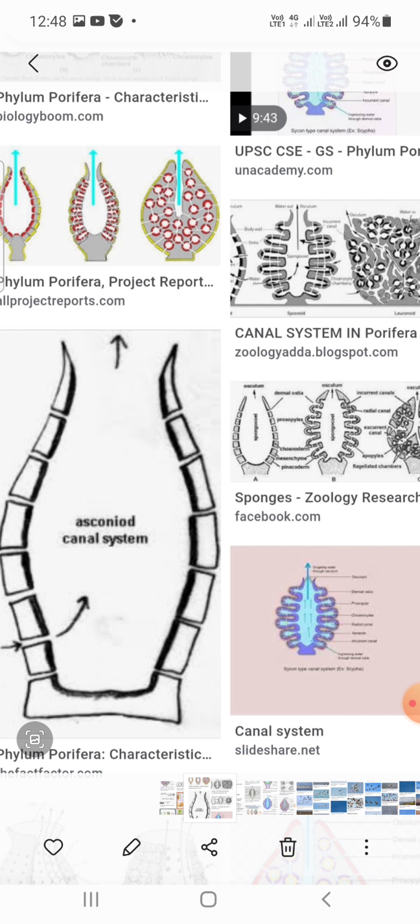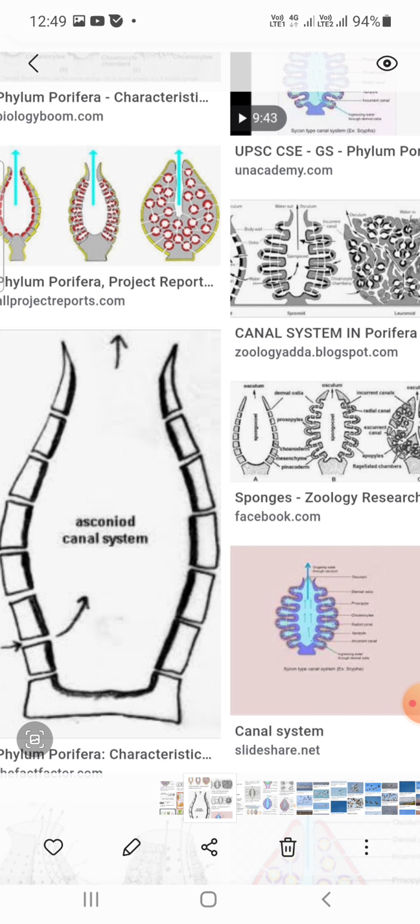The wall of the asconoid sponges is perforated by numerous microscopic apertures termed incurrent pores or ostia, which extend from the external surface to the spongiocele. Each pore is intracellular, which implies it is a canal through a tubular cell called a porocyte.